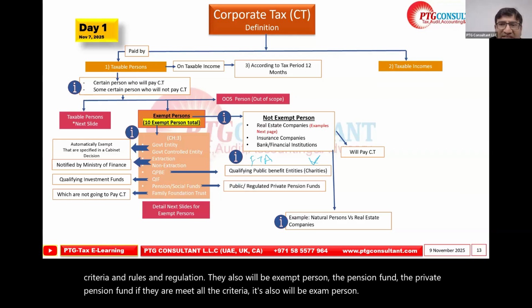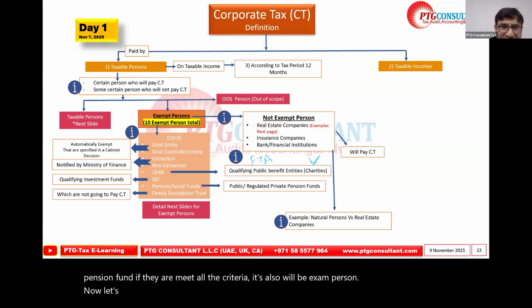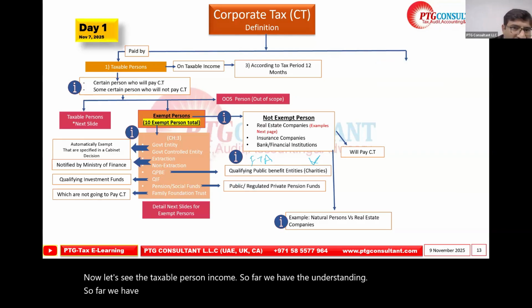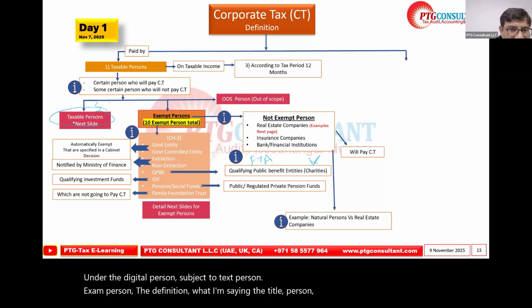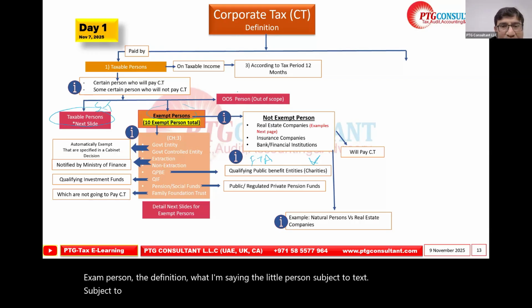Now let's see the taxable person income. So far we have the understanding. Let's summarize. Under the taxable person we understand the first category: subject to tax person, exempt person, then the out of scope person.